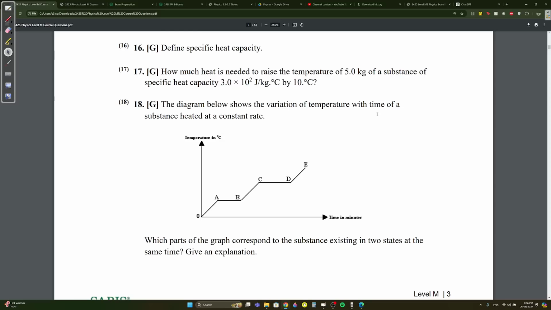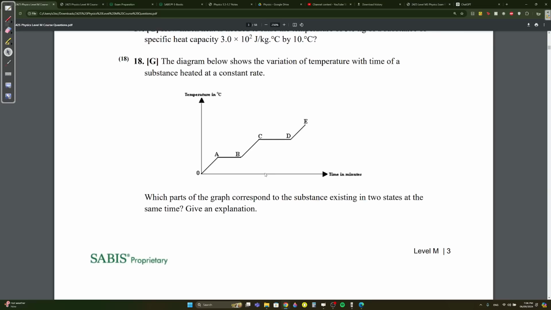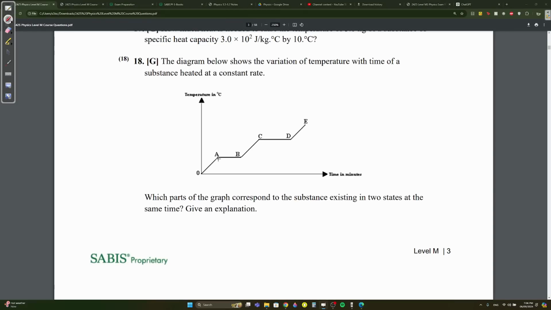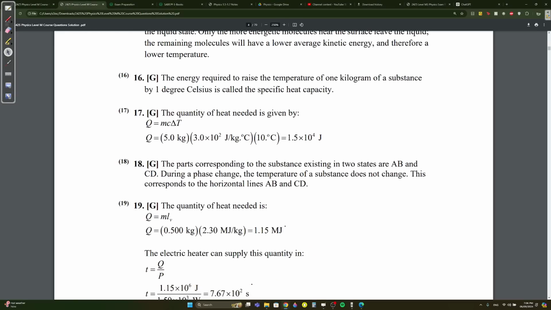Okay, the diagram below shows the variation of temperature with time of a substance heated at a constant rate. Which part of the graph corresponds to the substance existing in two states at the same time? Give an explanation. Surely A, B, or C, D. What is the explanation? I have my own explanation, but I'm not sure if it's correct, so let me see the solution. The parts corresponding are A, B, and C, D. Why? Because during a phase change, the temperature of a substance does not change. This corresponds to the horizontal lines A, B, and C, D.